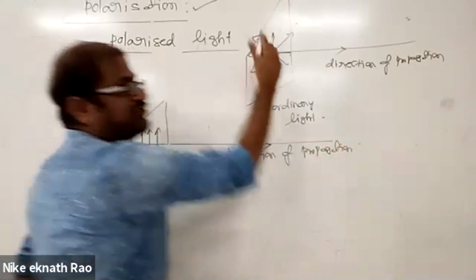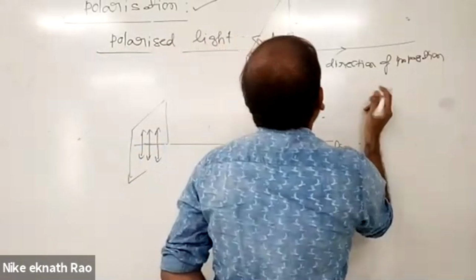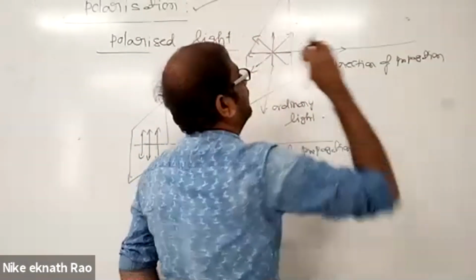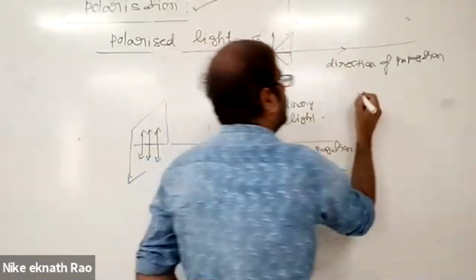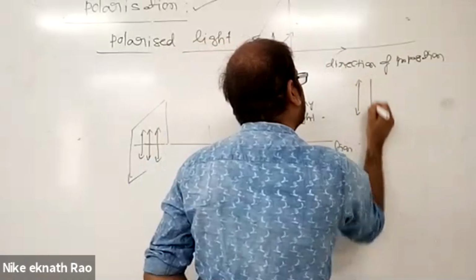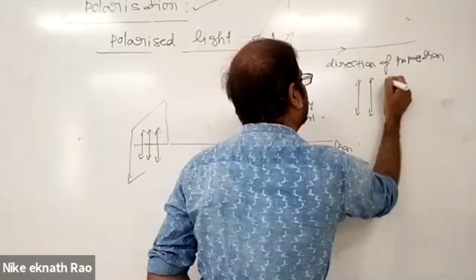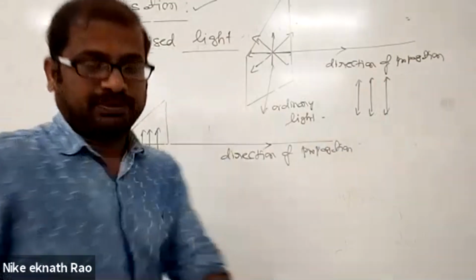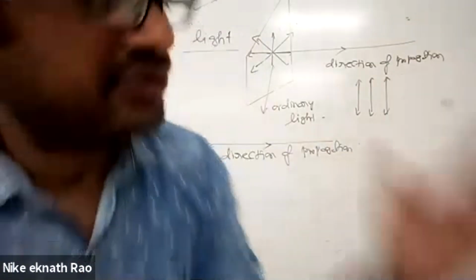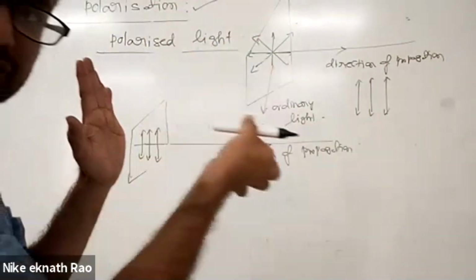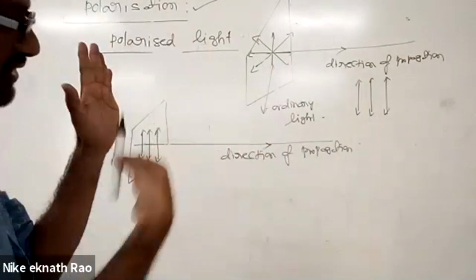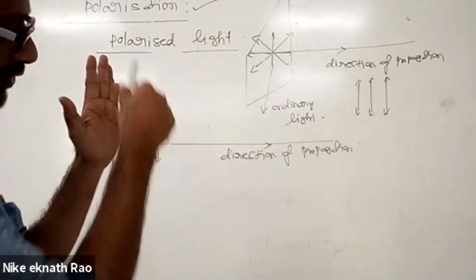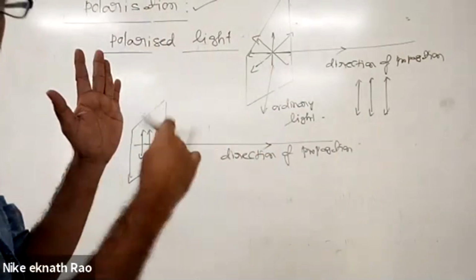The representation of ordinary light is the same. See here, the oscillation may be in the plane and perpendicular to the plane also. Those oscillations which lie in a plane perpendicular to the direction of propagation are represented like this, by parallel arrows. If I imagine this is the plane and this is the direction of propagation, the electric field vector may oscillate in this way, in this way, or in this way also.